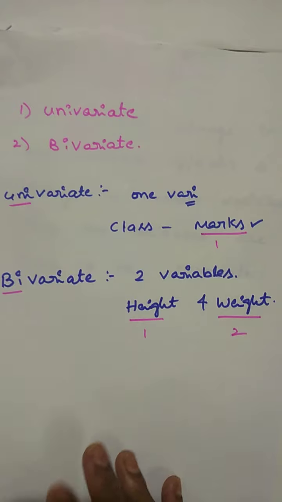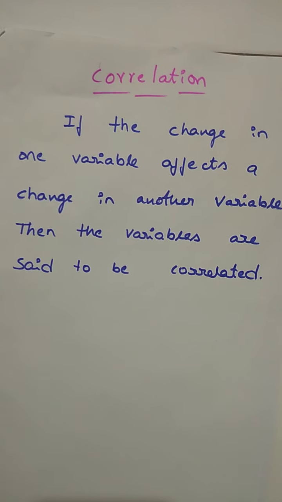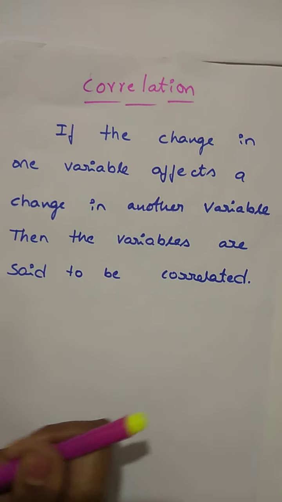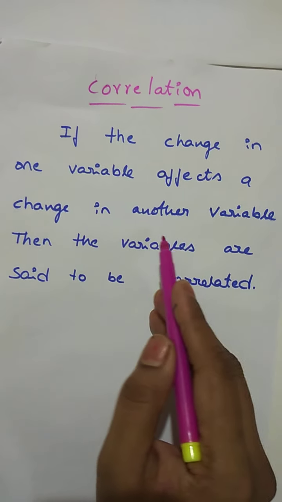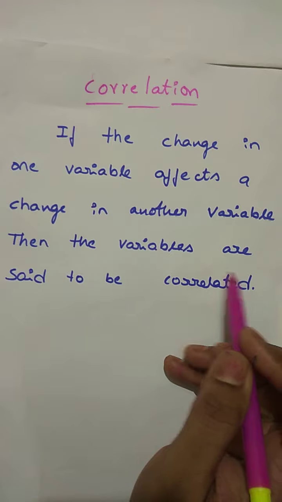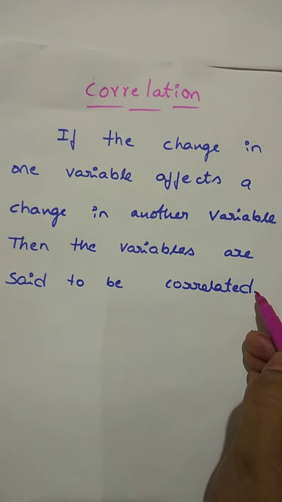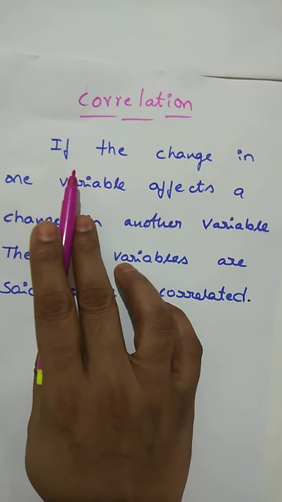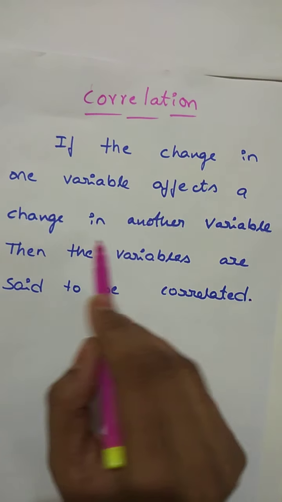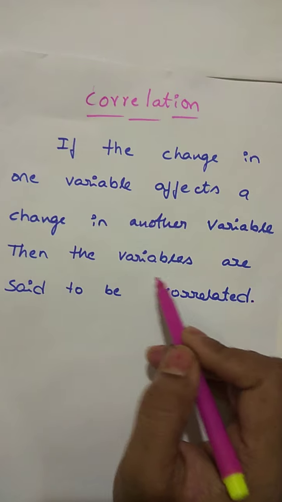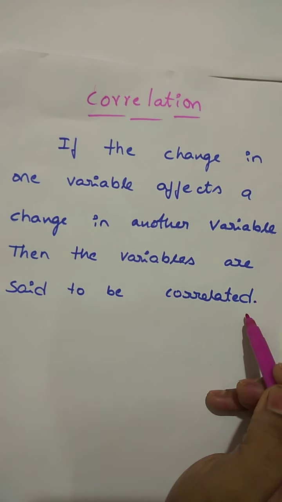Now I am moving to the definition of correlation. If a change in one variable affects a change in another variable, then the variables are said to be correlated. I am repeating the definition again: if a change in one variable affects a change in another variable, then the variables are said to be correlated.